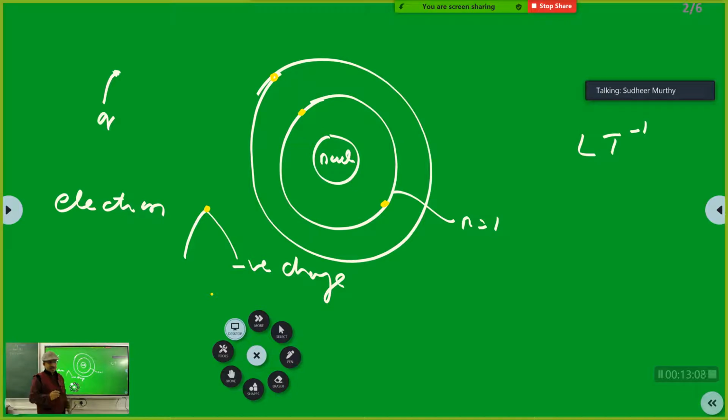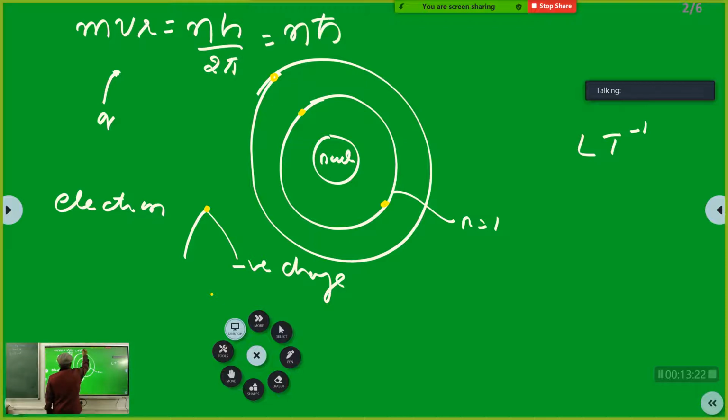So here it means this. Okay. Now you have angular momentum of the electron is conserved. Correct? Yes, sir. That's what you write. That you write it as nh by 2π. This is the symbol for h by 2π. Yes. So what does it mean? That means the angular momentum of the electron is always conserved.